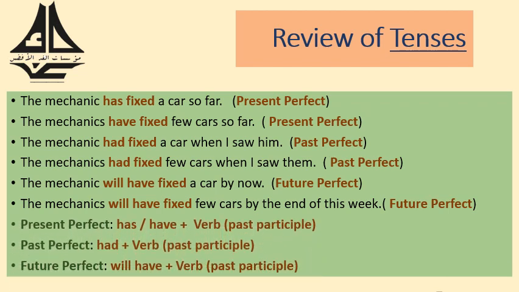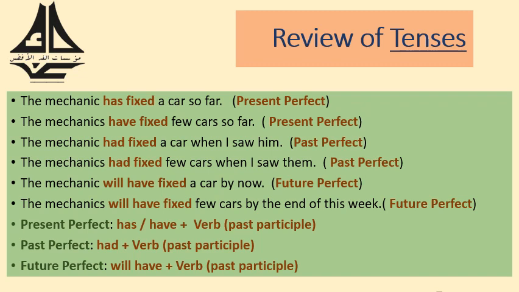Remember, you have to be familiar with the form of all tenses in order to be able to apply the rule of passive voice, or how to change from active voice to passive voice.